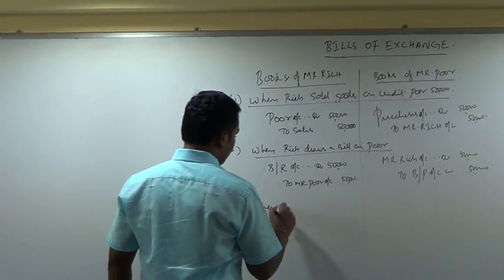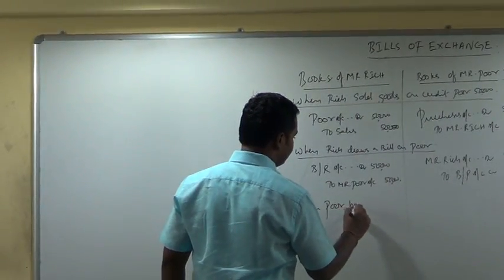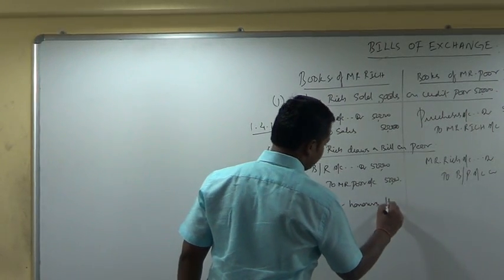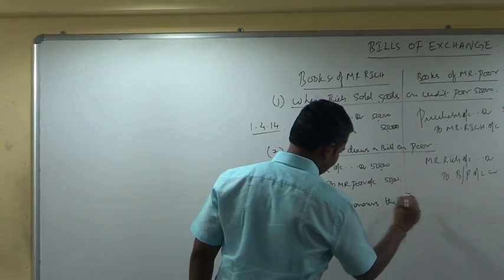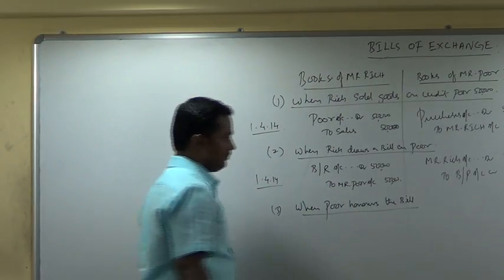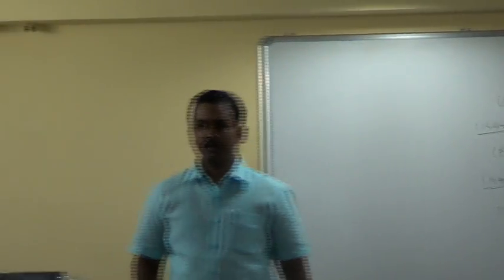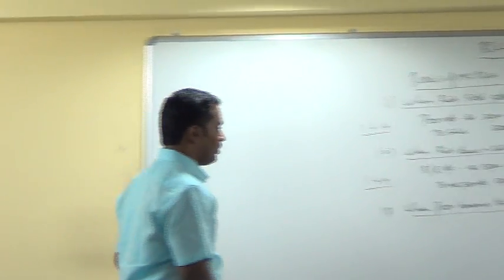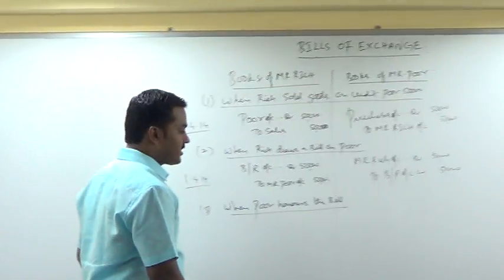When Poor honors the bill, what is the entry, right?